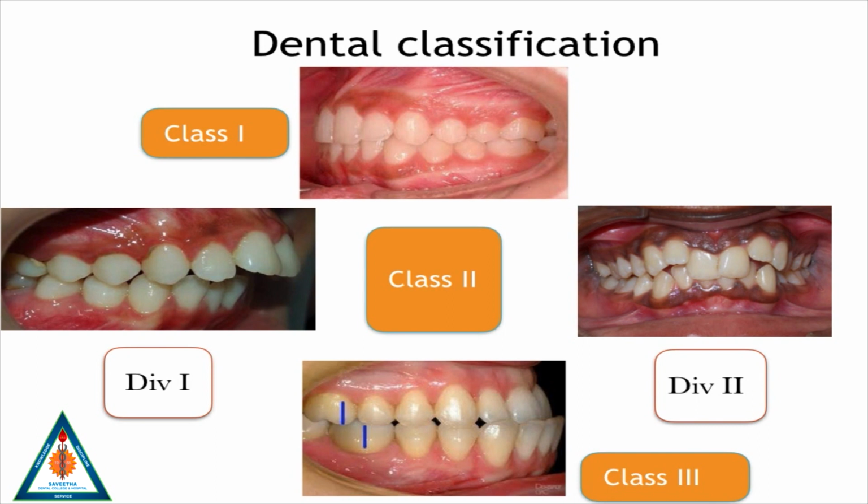This can be further classified into Division 1 and Division 2 based on the proclination of the anterior teeth. If the anterior teeth are proclined, it is said to be Division 1. If they are retroclined, it is Division 2. Angle's Class 3 malocclusion is a condition where the mesiobuccal cusp of the upper first permanent molar falls in the distobuccal groove of the lower first permanent molar.